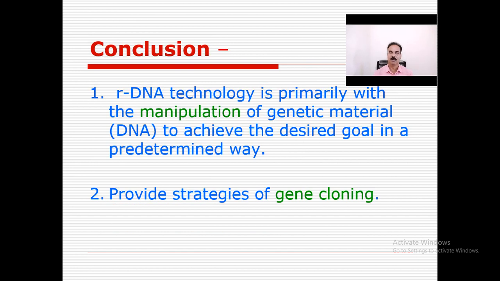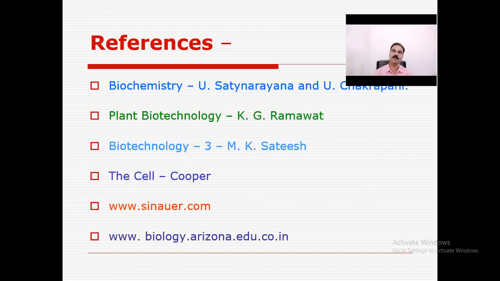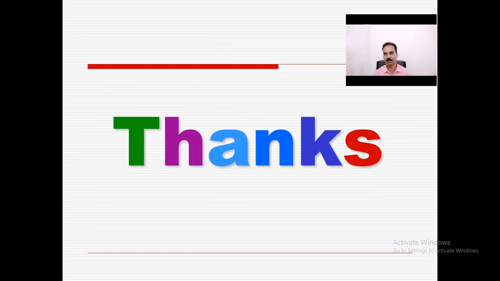Then the conclusion. There are so many advanced topics for the application of recombinant molecules, for example Southern, Northern and Western blotting, genetic engineering, the production of vaccines, new drugs, and gene therapy. These are all applications of rDNA technology. Conclusion: rDNA technology is primarily the manipulation of genetic material to achieve the desired goal in a predetermined way, and it also provides gene cloning. These are the references for rDNA molecules. So thank you.